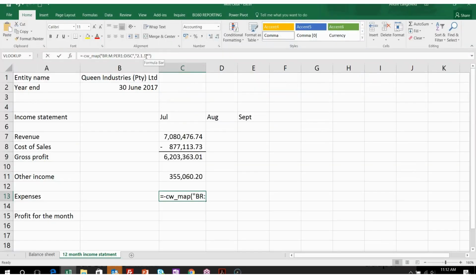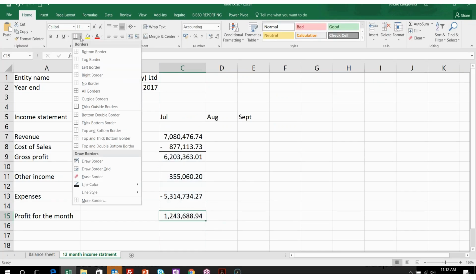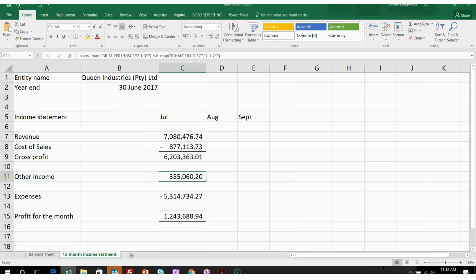Okay, so 2.5, Control V, and enter. And then if I go to my profit for the month, I'll literally just be highlighting all of that, and there we go. Okay, so I'm going to give you time to quickly go do that on your side as well. Go add your other income. For today, if you don't add in the interest income, that's fine, but you can quickly go and pull through the other income and the expenses, and then also the profit for the month.